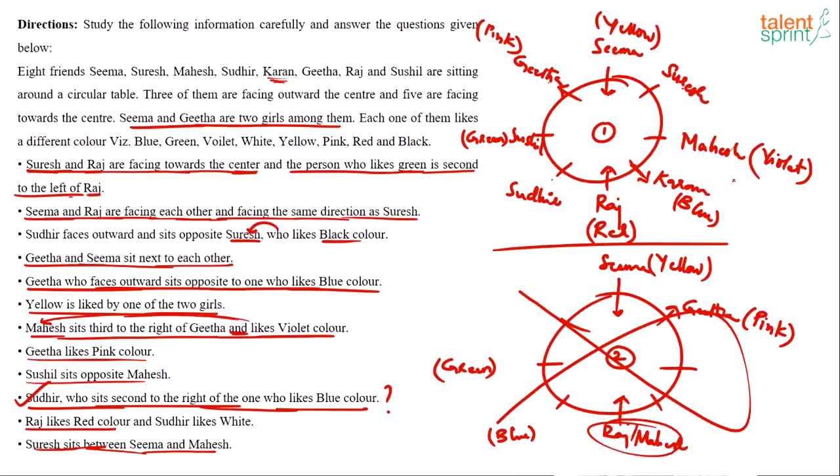Karan likes blue color. With respect to colors, I think pink, yellow, violet, blue, red, green are done. There was some statement about white, right? Sudhir likes white. Yeah, this guy likes white color. And the only color left out is black. In fact, we knew that Suresh likes black color. You see, Suresh likes black color.